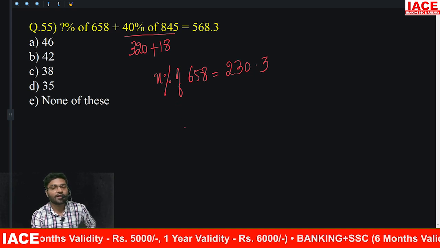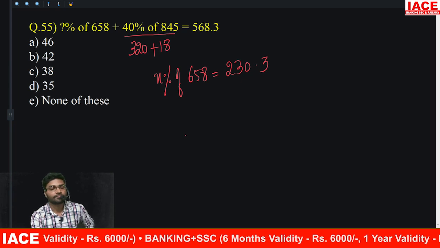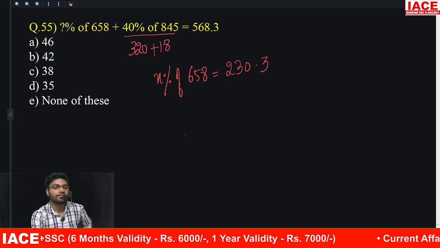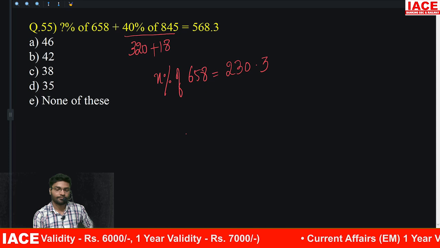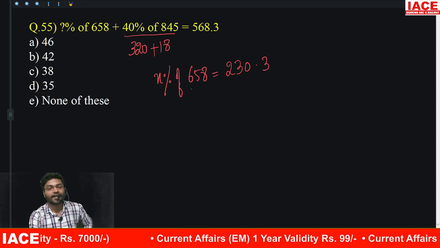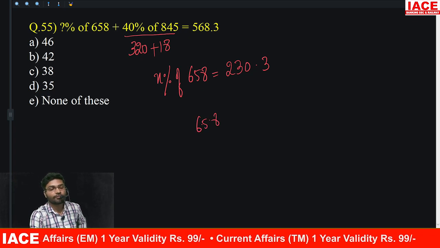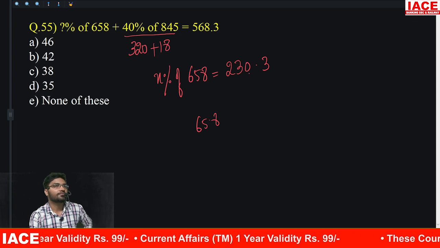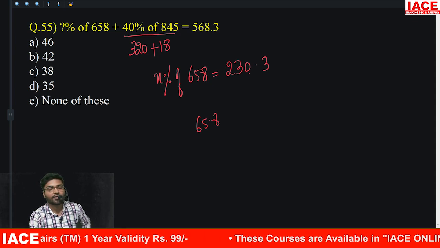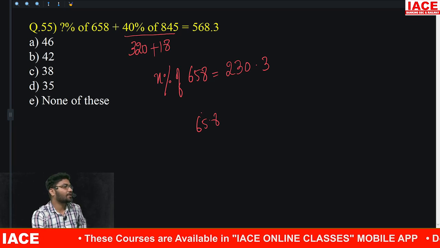Any approximate value is possible? 35 or 35. 230.3. 10% is how much? 65.8. So 40% is out. Right? 40% is not possible. 40% is possible. So mostly, if I have to go with the option, then 38 would be my best choice.